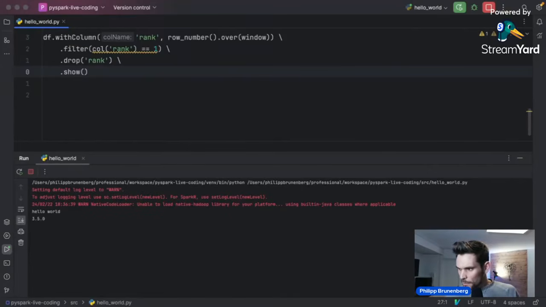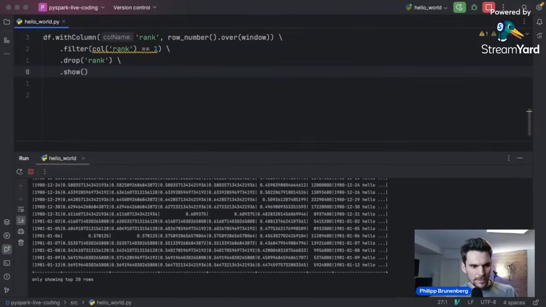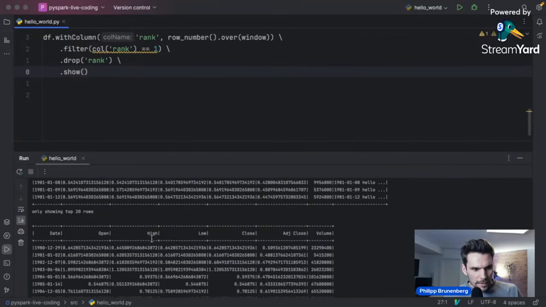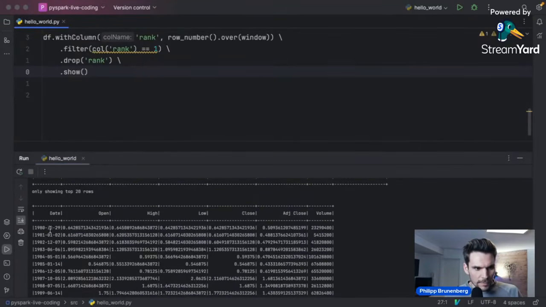So next up, I will restructure the code so that we can write a test. However, as we are 36 minutes in, maybe we can do it. All right, let me see. So we have one row for 1980, one row for 1981, one row for 1982, along with the highest closing prices.